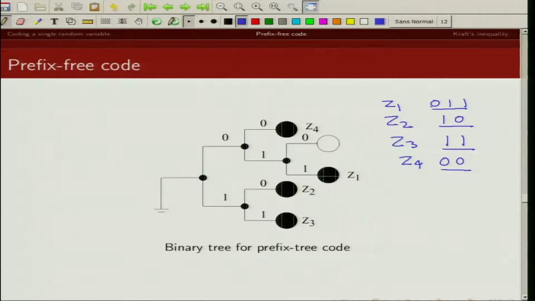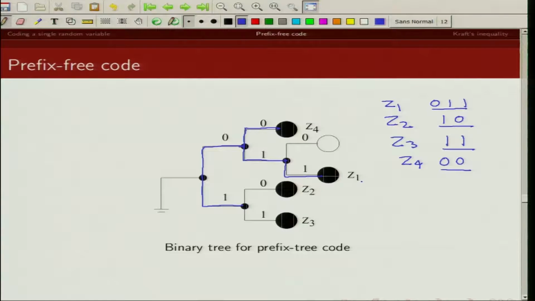The maximum length of the code word is 3, so I will extend up to maximum 3. I want Z1. Z1 is 011, so I extend this root node to 0 and 1. Then to get 011, I extend this node 0 to 00 and 01. So I get 01 and then I extend it to 1.